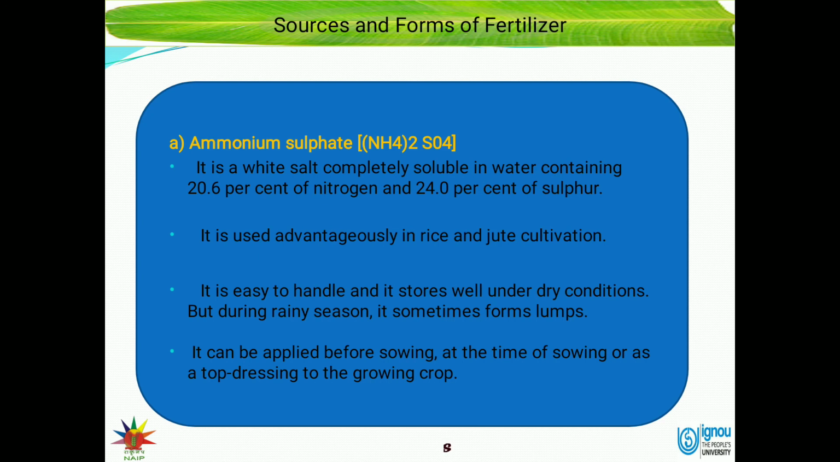Ammonium sulfate is a white salt, completely soluble in water, containing 20.6% nitrogen and 24% sulfur. Sulfur is a secondary nutrient. It is used advantageously in rice and jute cultivation. It is easy to handle and stores well under dry conditions, but during the rainy season it sometimes forms lumps.